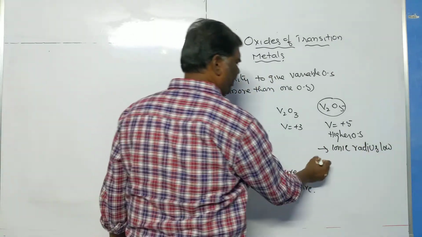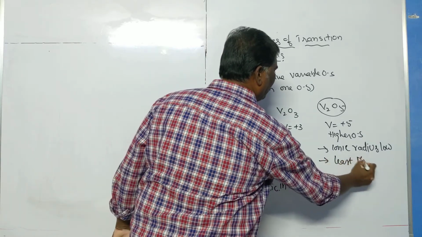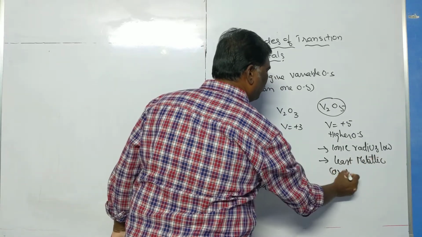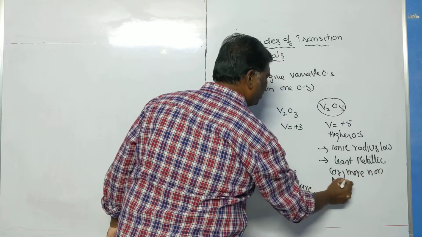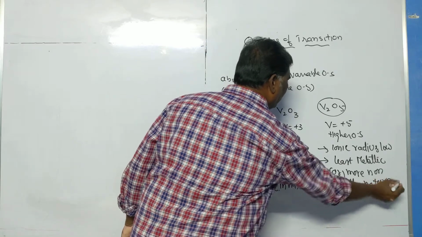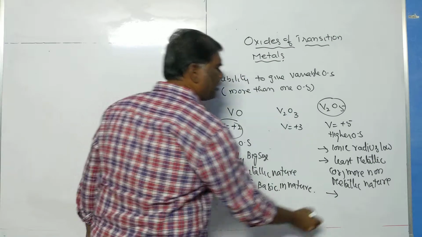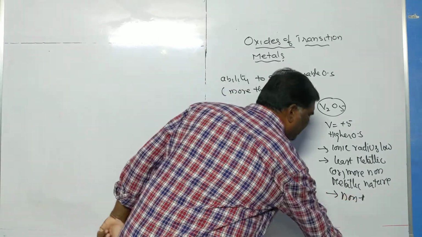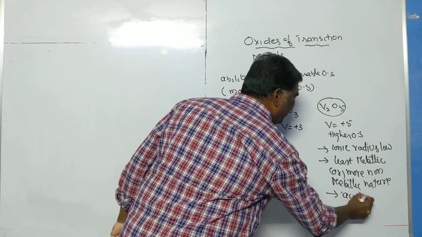Low ionic radius represents least metallic, or more non-metallic nature. You know, non-metal oxides are acidic. That's why this oxide is acidic.